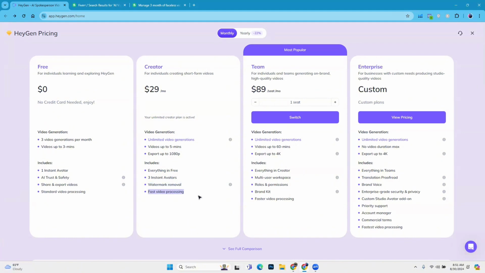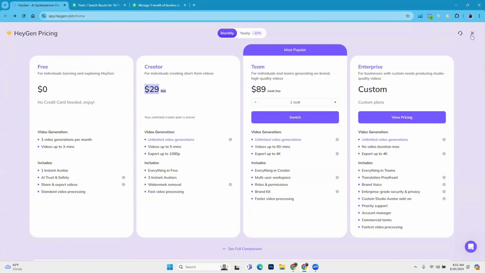Watermark removal means there will be no Heygen watermark, plus fast video processing. It will only cost you $29 a month, and you have the potential of making at least $2,000 to $3,000. I will definitely recommend you go with the creator plan.